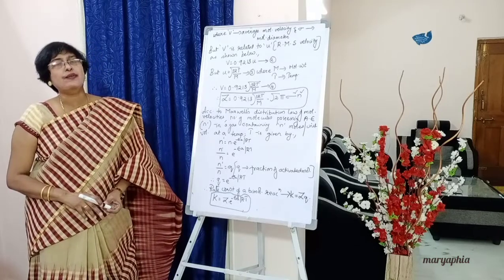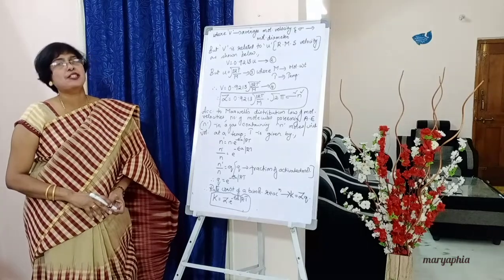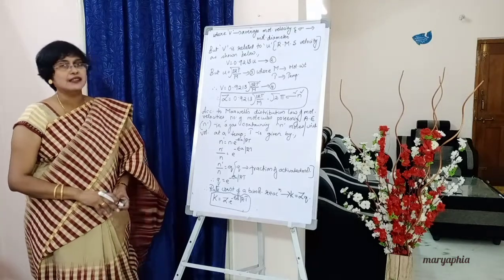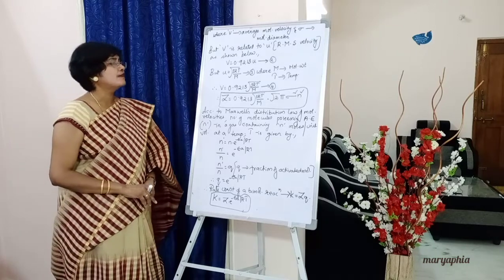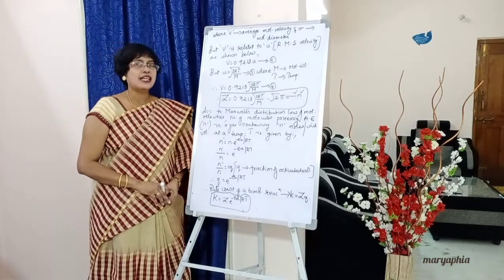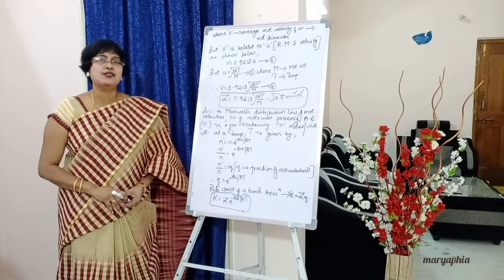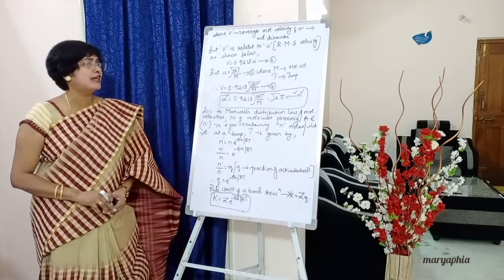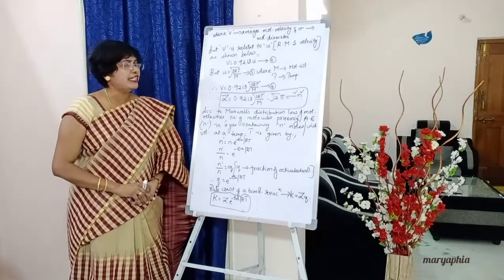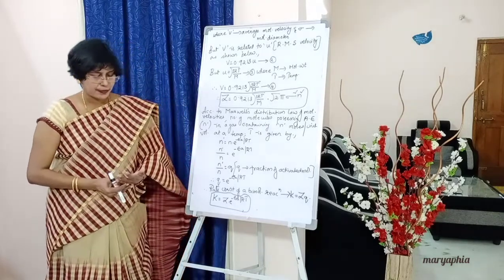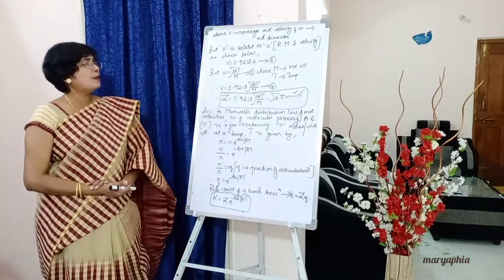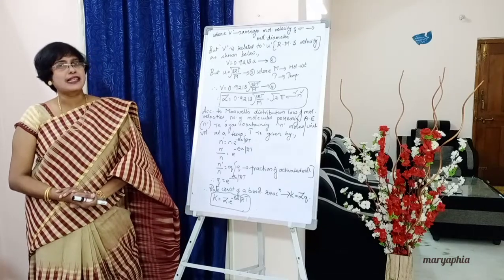So what do we do with this V value? We will substitute in equation 1. Write down. Capital Z is equal to, first write down the V value, 0.9213 square root of 3RT by M. What is remaining? Into square root of 2 pi sigma square n square.